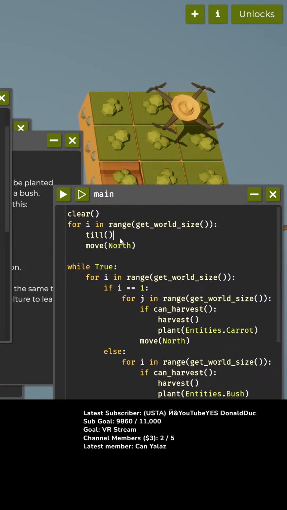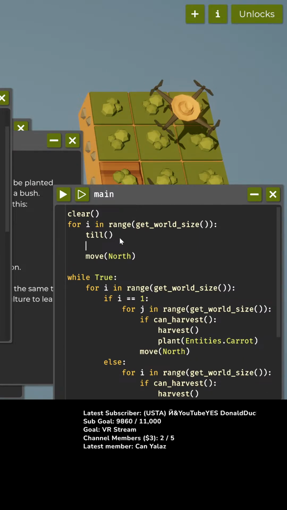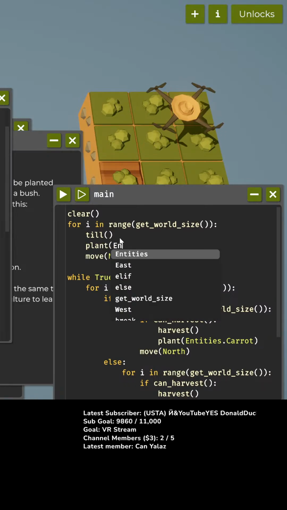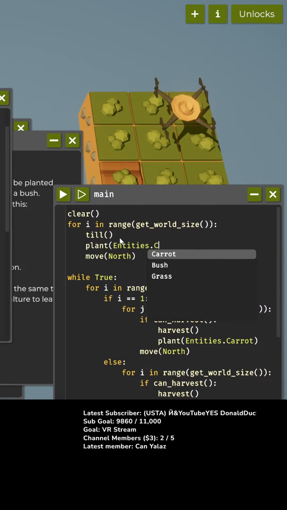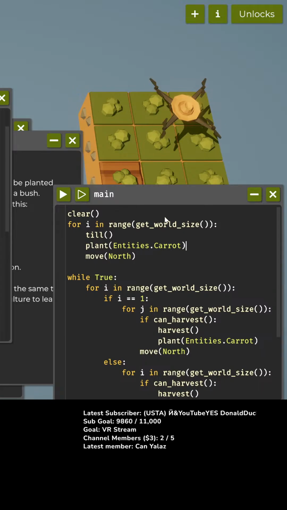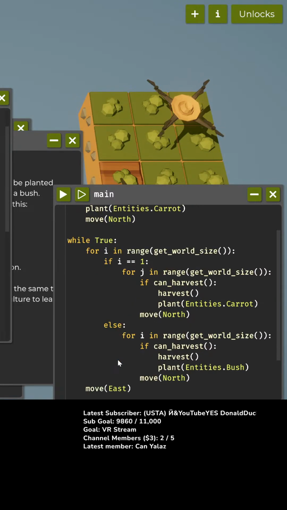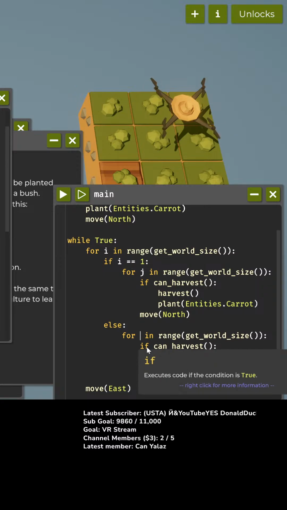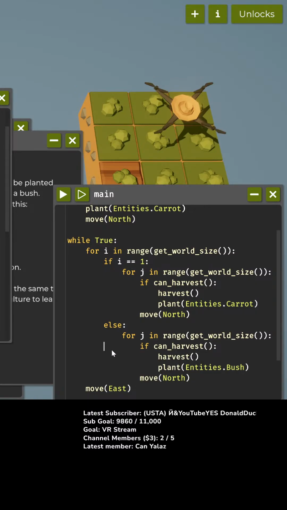Okay. Oh, wait. I know. We're going to till the land, and we're going to plant entities.carrot. There we go. Okay, so we're going to start out with one row of planted carrots. Now, the next time through, we can harvest it, plant a carrot, move north, and then if we are not in the first column, then for j in range, get world size.